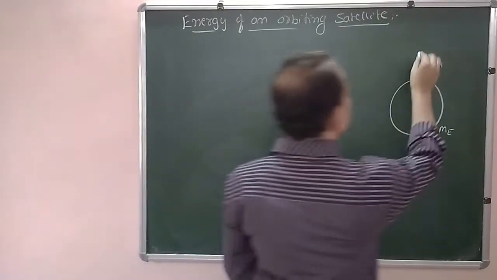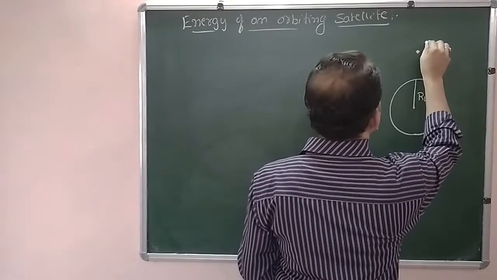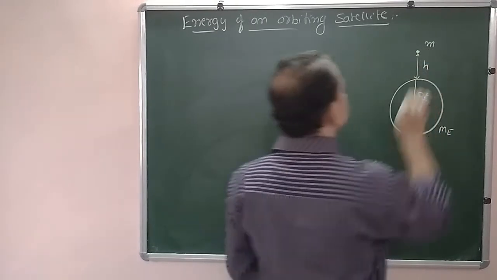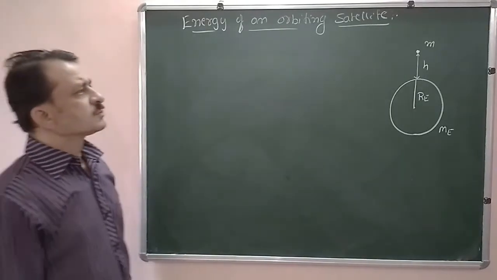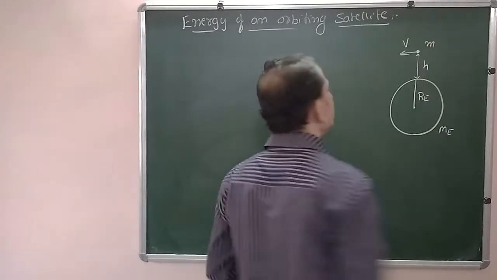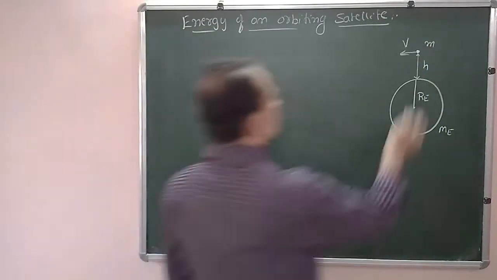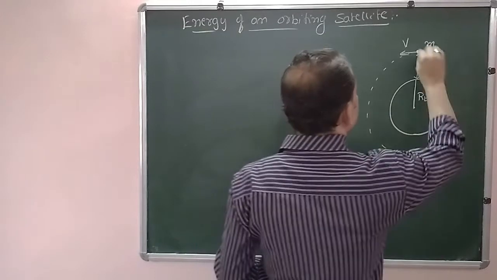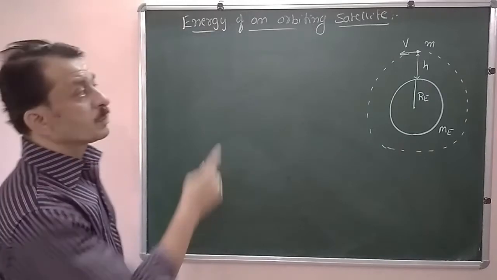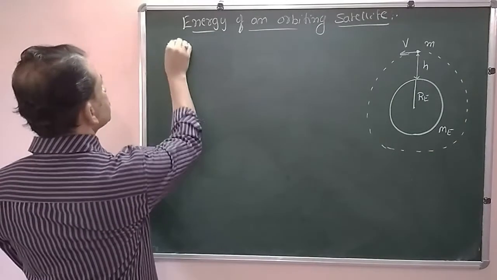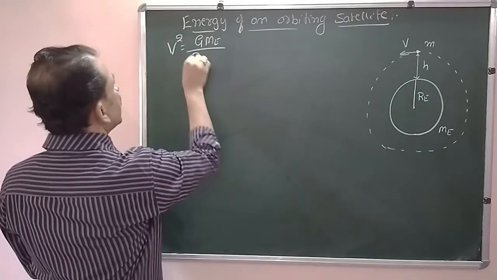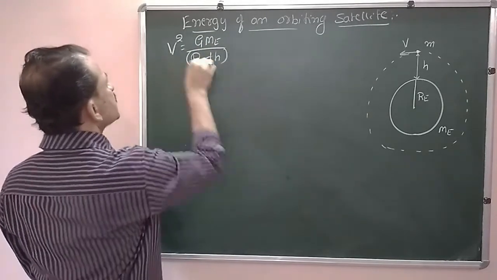Now consider a satellite of mass small m, which is at a height h from the surface of the Earth. It is revolving in a circular orbit with a velocity v. We have derived the expression for orbital velocity. We know that v square is equal to G Me divided by Re plus h, which we derived in the previous session.